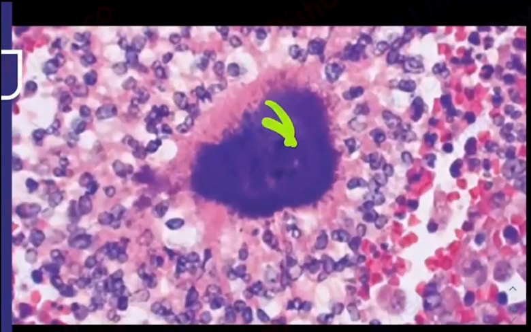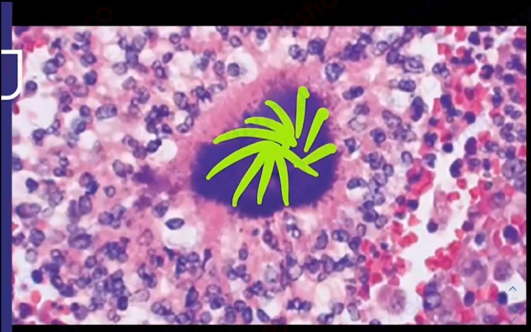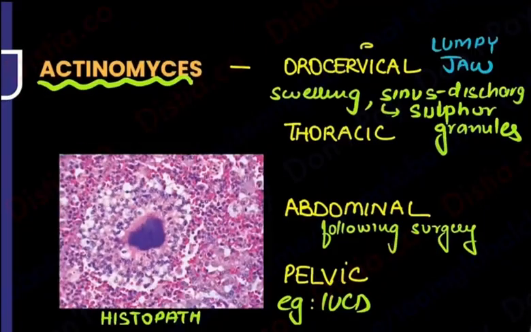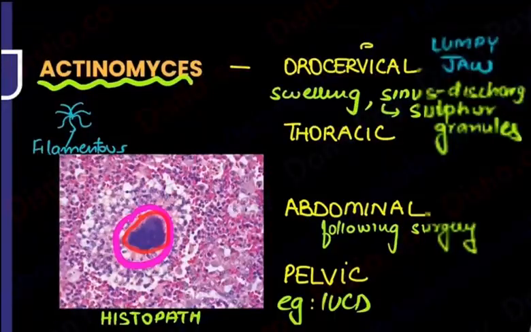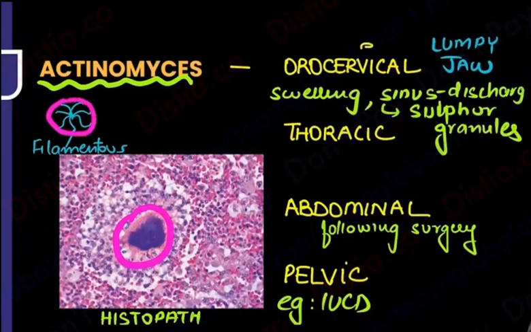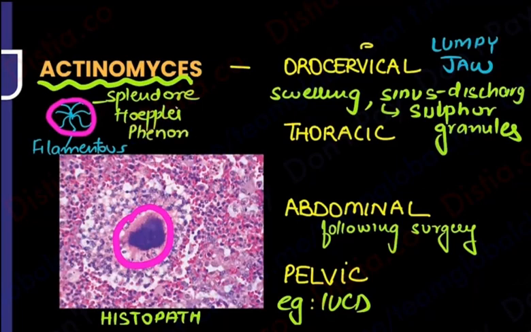So if you zoom in, yes, it is a gram-positive, purple-colored filamentous organism. So the first part seems right. I can very well see that there is a gram-positive filamentous organism present. But what around it? If you look carefully, there is a pinkish zone around it. Again, if you zoom in, you will see that there is a pinkish zone around it. You know what this is known as? This pinkish zone is referred to as the Splendore-Hoeppli phenomenon. The same thing I have taught you elsewhere, in path also, and in micro also. So this is the Splendore-Hoeppli phenomenon. And what is it indicative of? It is indicative of an antigen-antibody reaction.